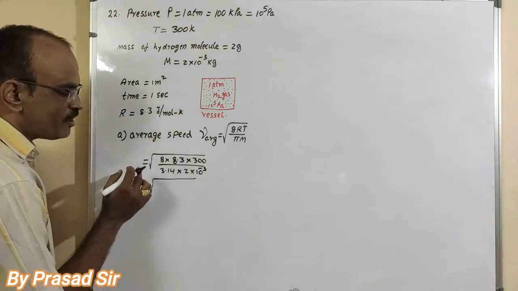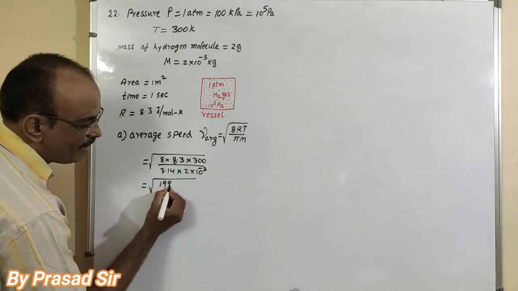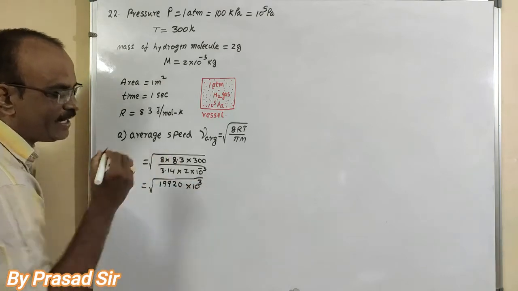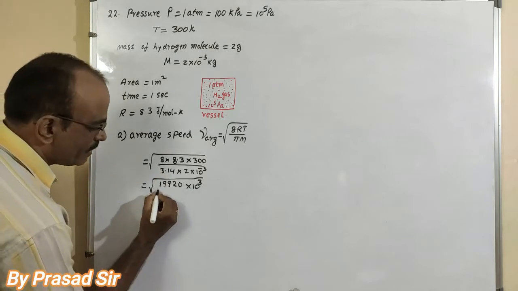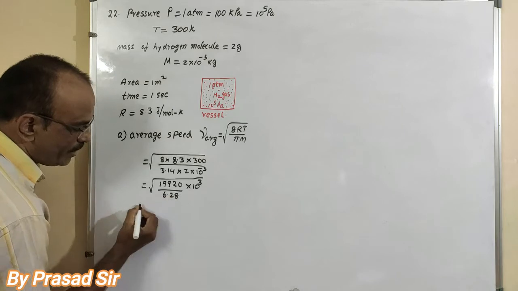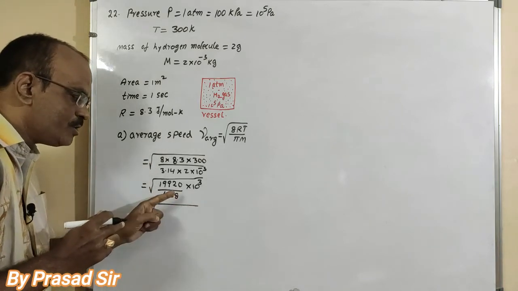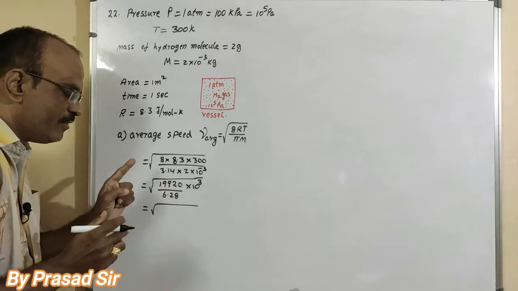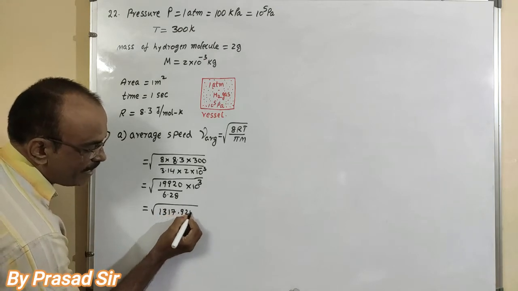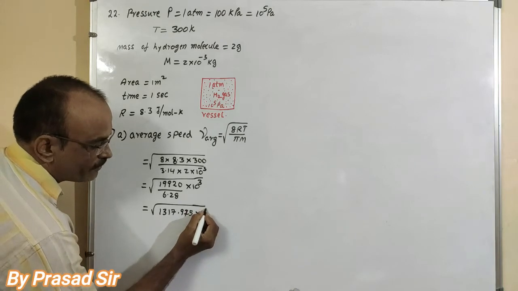On multiplication of the numerator, 8 into 8.3 into 300, gives 19920. The 10 to the power of minus 3 will move to the numerator as 10 to the power of 3, divided by the multiplication of 3.14 into 2, that is 6.28. On division, 19920 divided by 6.28 gives us 1317.92975 into 10 to the power of 3.